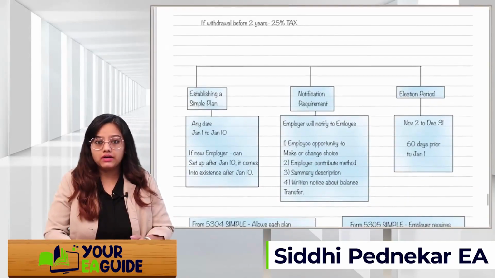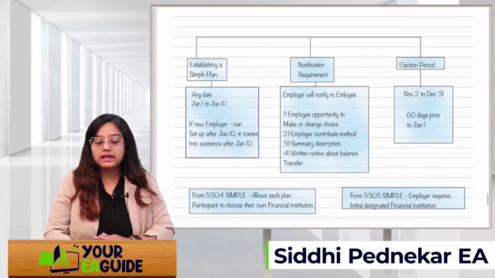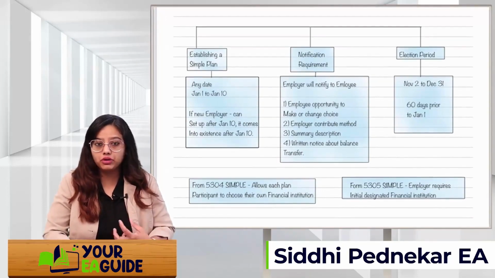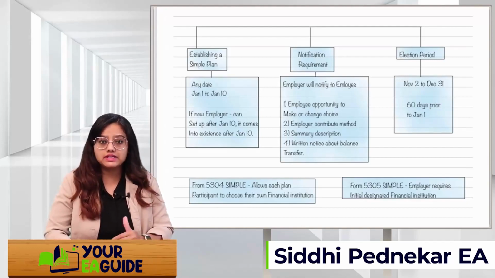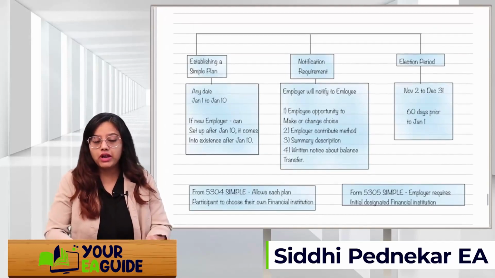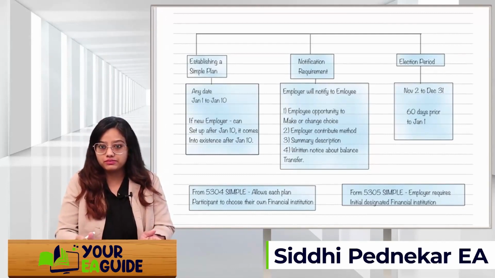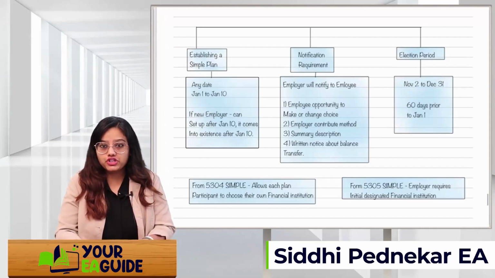Establishing a simple plan: they can establish it between 1st Jan and 10th Jan. Any date between 1st Jan and 10th Jan. If a new employer has set up a new corporation or new business, and that setup started after Jan 10th, then the plan can come into existence after that date. Normally you will have to establish it between the 1st and 10th of Jan, the first 10 days of the first year. Notification is required.